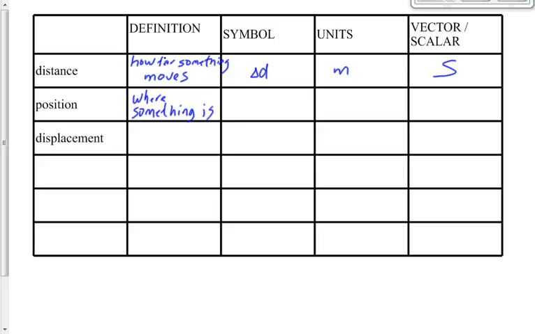Where is something? Where's Calgary? Well, downtown Calgary is about 45 kilometers away. It's 45 kilometers north of Okotoks.